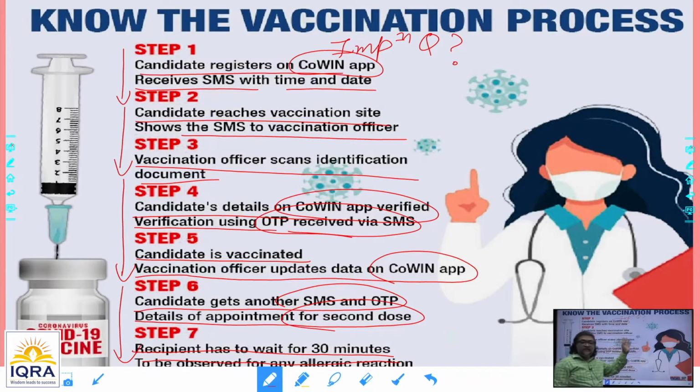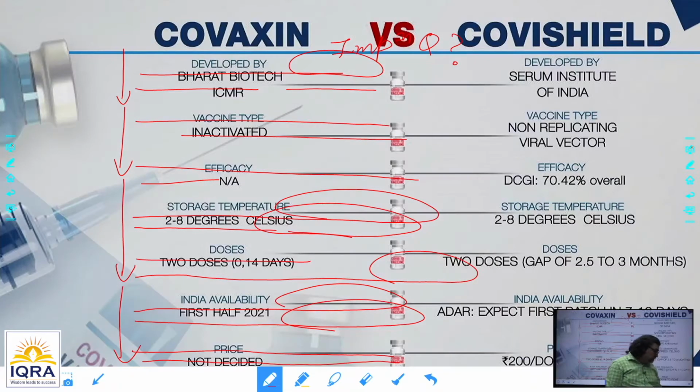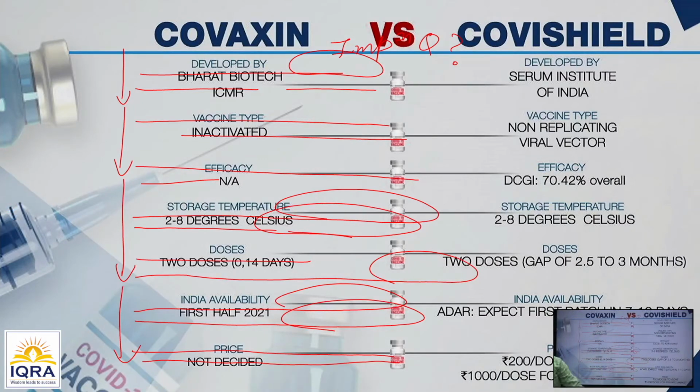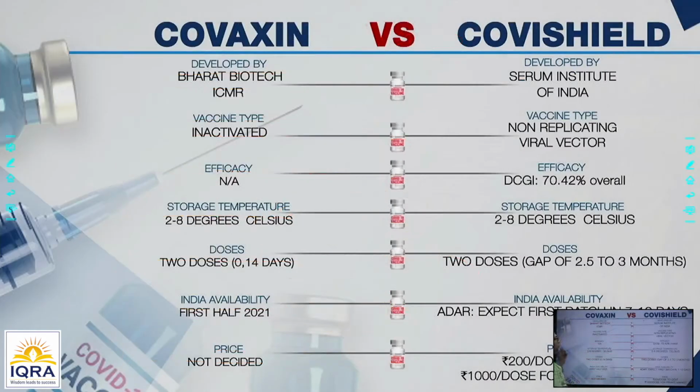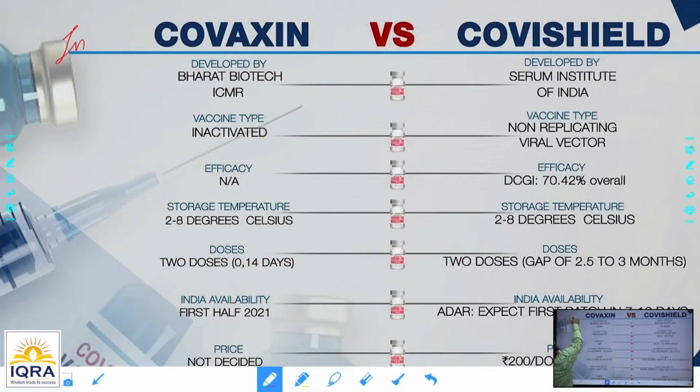Or even it can be asked in the main exam. In the main exam, you can write there if a question comes in the exam, right? So this is one aspect. Then again the comparison here. I'll again go to the comparison part, like Covaxin and Covishield. Even this can be a question in the exam. You could get a question on the difference between the two types of vaccines, right?